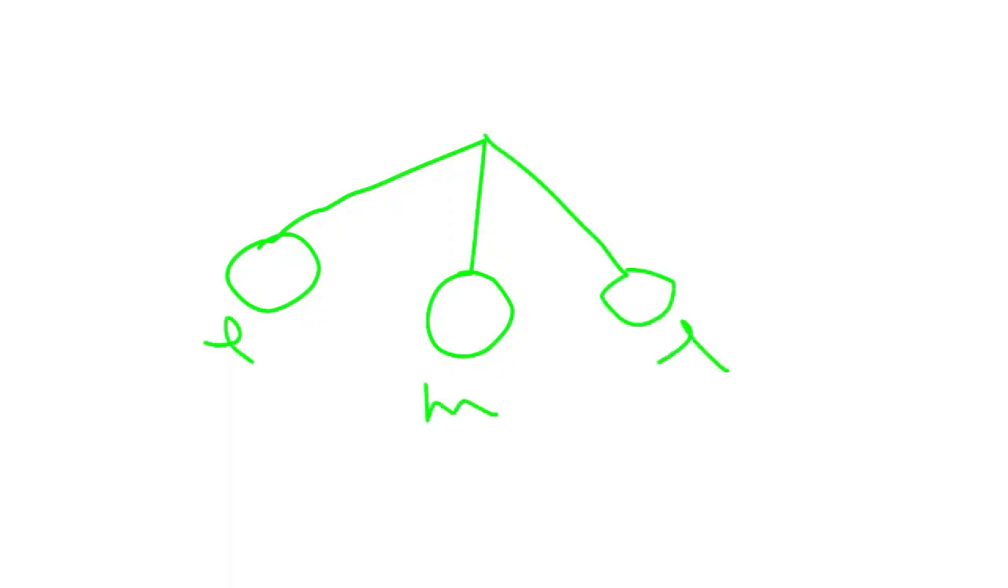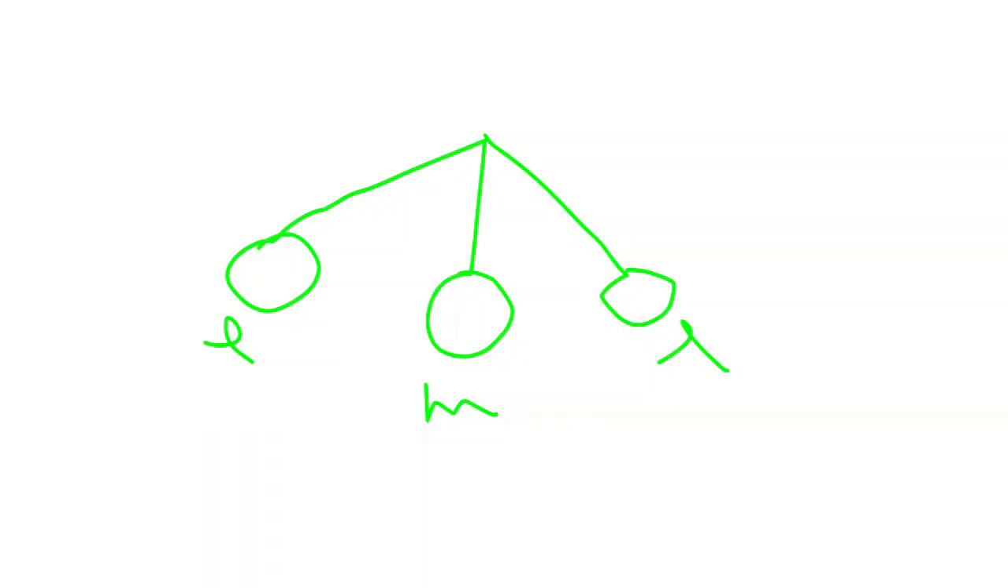Next is amplitude. What is amplitude? Amplitude is the maximum displacement of the bob. So let's take a bob. This is its mean position, and these are its two extreme positions.